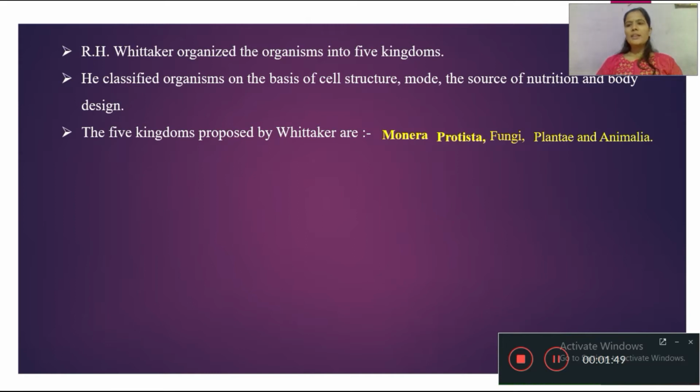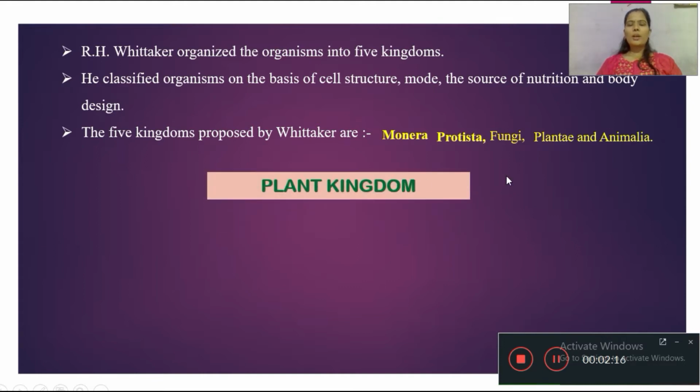Kingdom Animalia includes all the animals. We are also in the group of animals. They are multicellular organisms and fully depend on other living organisms, that is, they are heterotrophic. The Animalia group is the heterotrophic group of kingdoms.